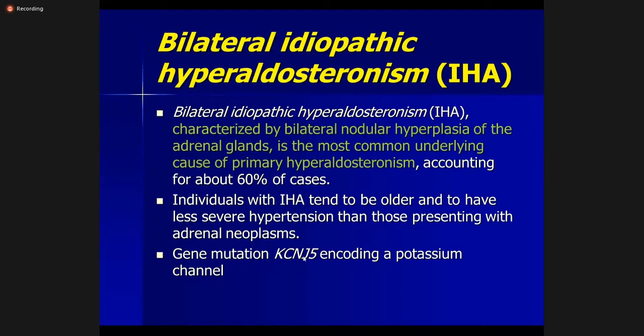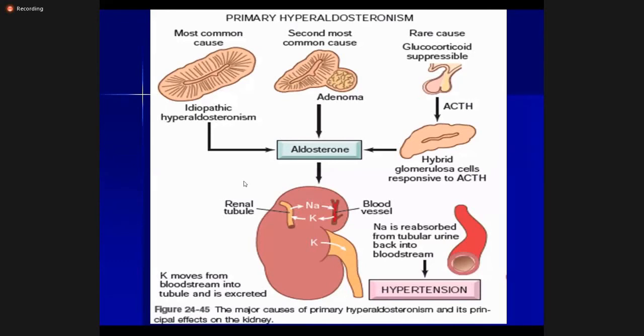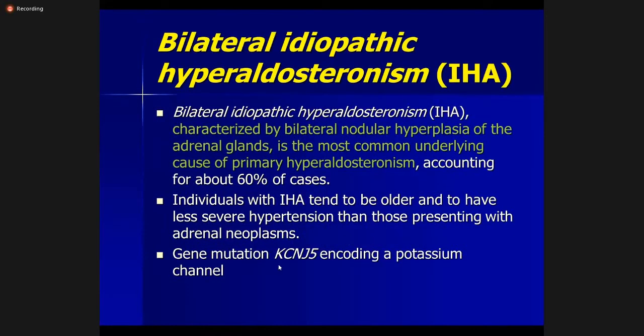There is a genetic mutation responsible for this, in the gene KCNJ5, which encodes a potassium channel. So idiopathic hyperaldosteronism is caused by a mutation in the KCNJ5 gene, and results in bilateral nodular hyperplasia of the adrenal glands.